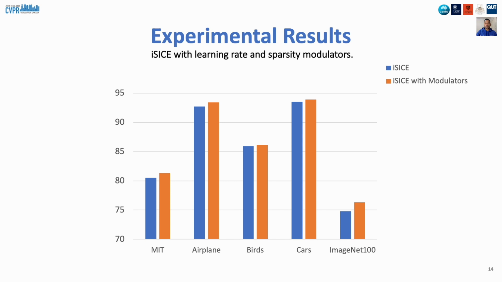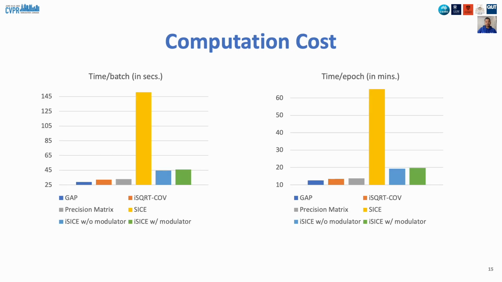Since finding optimal hyperparameters for iSICE can be time-consuming, we also propose a simple method to learn those hyperparameters automatically with some simple MLP-based modulators. Using this scheme, one can get even better performance. Please see our paper for more details. Our method takes a bit higher computation time than Newton-Schulz iteration-based covariance representation methods. However, it is not very high, and we do significantly better than original SICE with convex solvers.